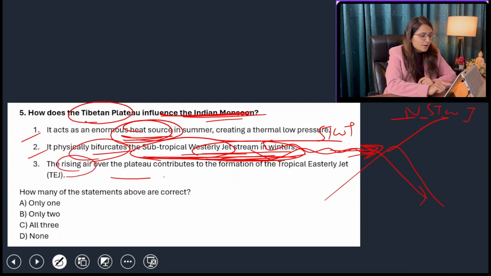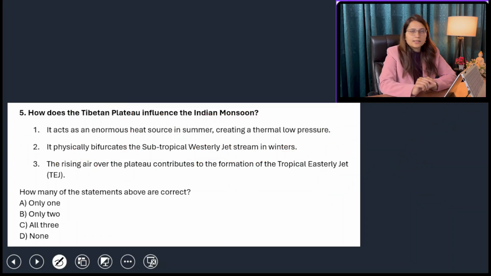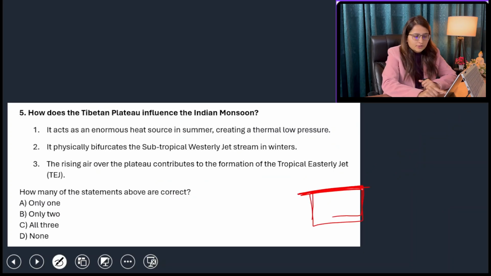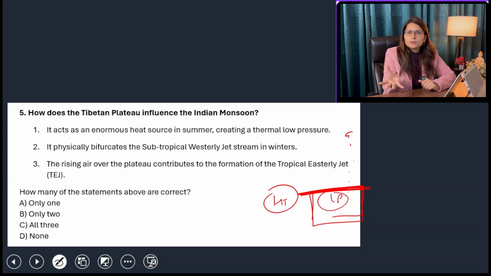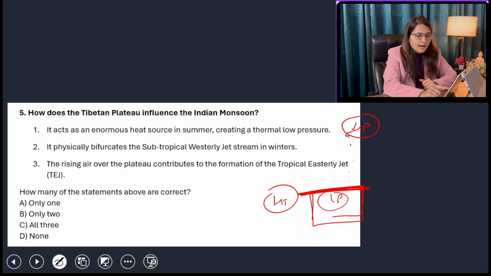The rising air above the plateau contributes to the formation of the tropical easterly jet stream. Yes, we know that if this is your Tibet plateau, this is the surface of the Tibet plateau and this is its upper atmosphere. So here is the high temperature. High temperature ultimately leads to what? The low pressure area, and as all the air molecules and dust particles have moved to the upper atmosphere, there will be the creation of high pressure.